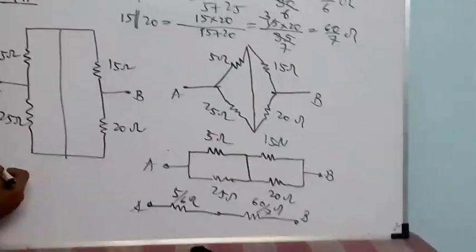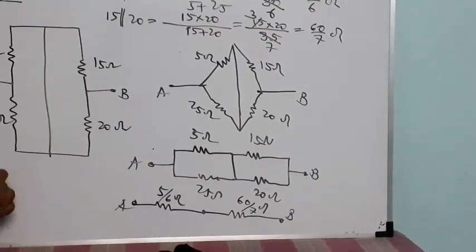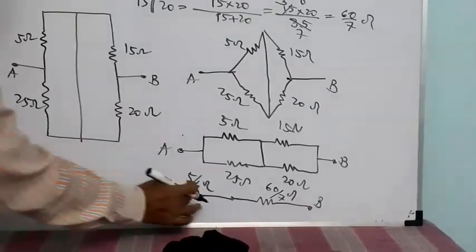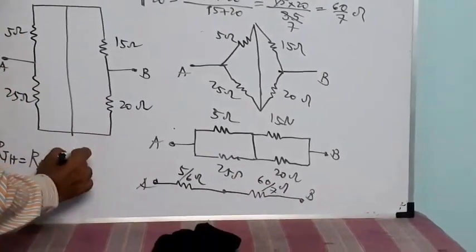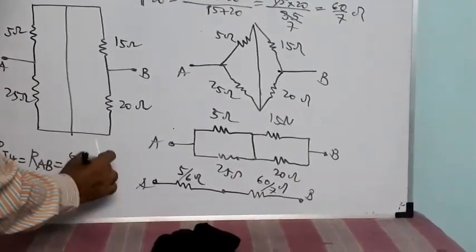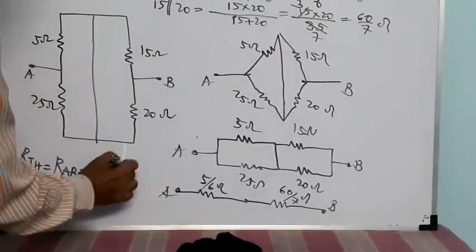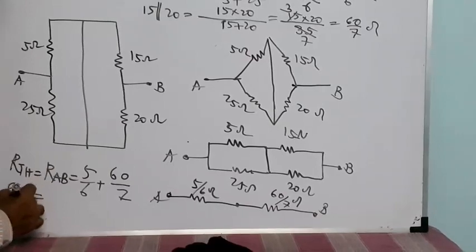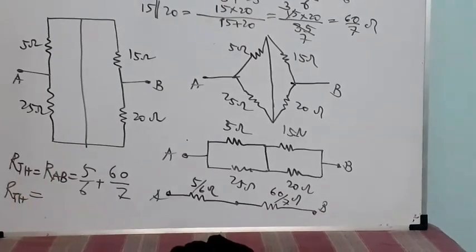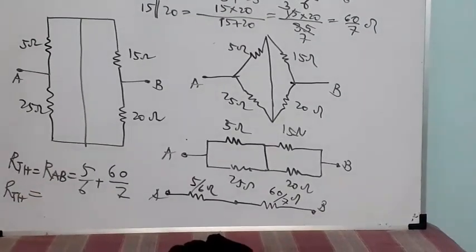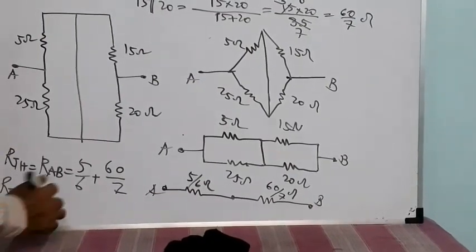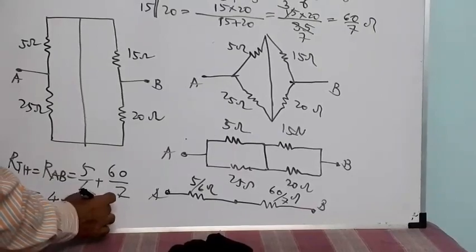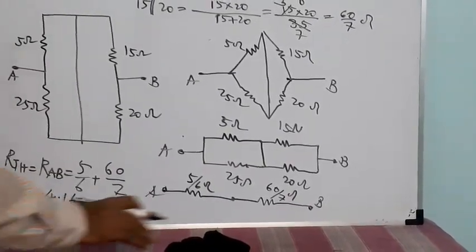Now RTH, or RAB, is equal to, both are connected in series, so the sum of the two. So the answer is RTH is equal to 4.166 ohms. This is the answer.